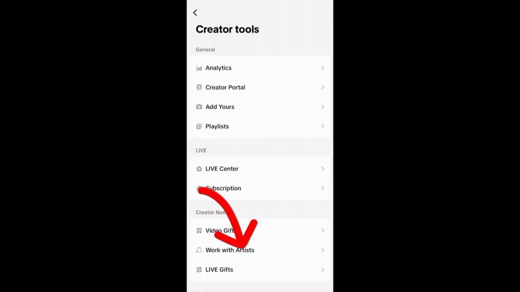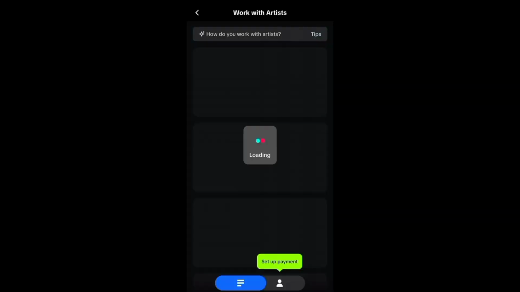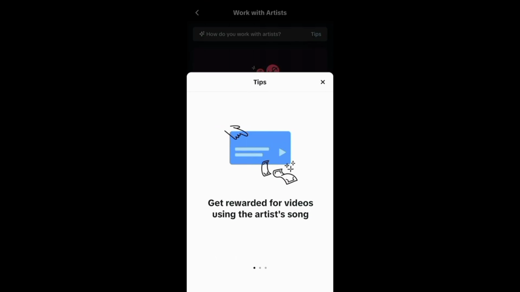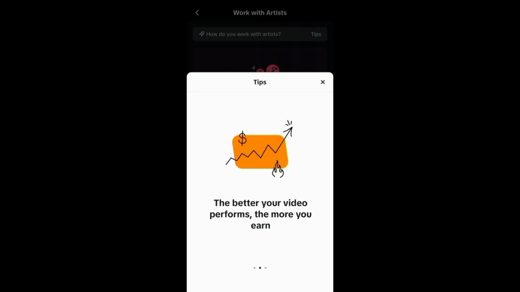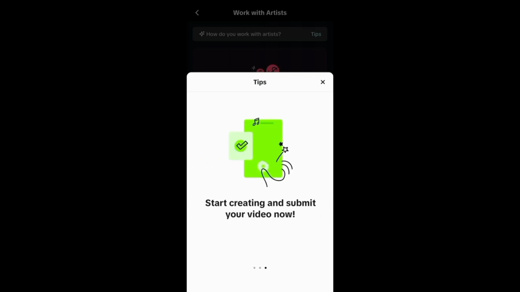So let's get started. The first thing you have to do is go to the menu side and click on creator tools, then click on work with artists. And how do you work with artists? You must be at least 18 years old, have more than 1,000 followers, and pass anti-cheating verification. After that, it takes you to the promotion page that says work with artists. Then you see get rewarded for videos using the artist songs. They say the better your video performs, the more you earn. Now they say start creating and submit your video now.